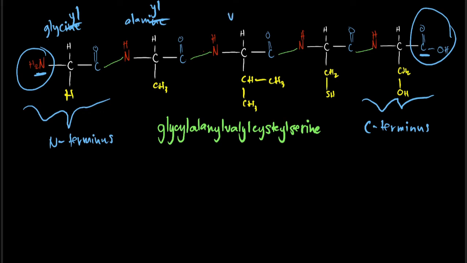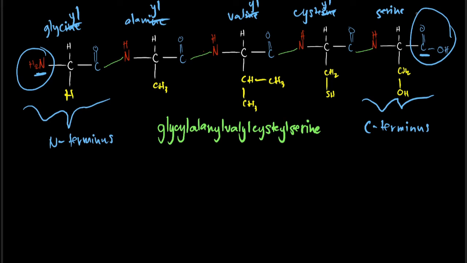Then we have here our valine. Same concept. Remove the INE. Replace it with YL. Kaya siya naging YL. And also, same for our cysteine. Just remove our INE and replace it with YL. And for the C-terminus part, you just have to retain your serine. Kaya siya naging glycyl, alanyl, valyl, cysteyl, serine. Okay. So baka mag-iisip din kayo, sir, wala po bang mas maikling way kung paano isusulat yan.